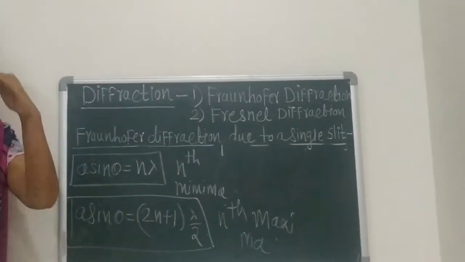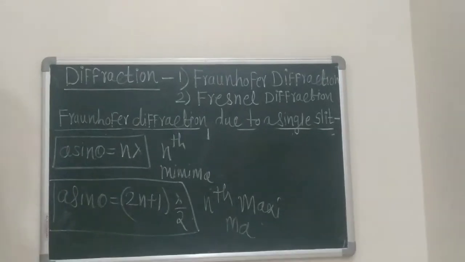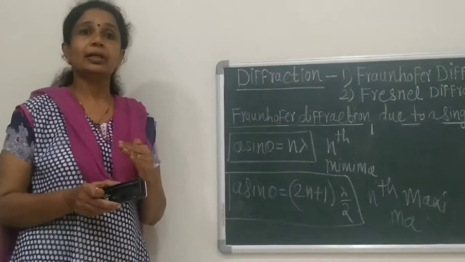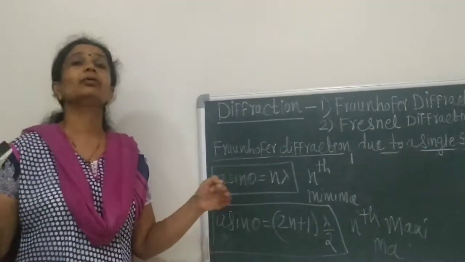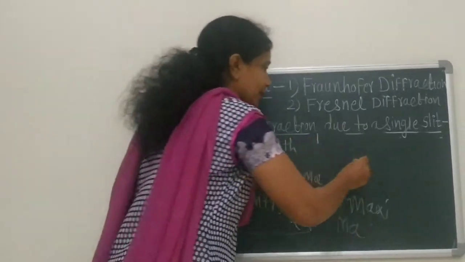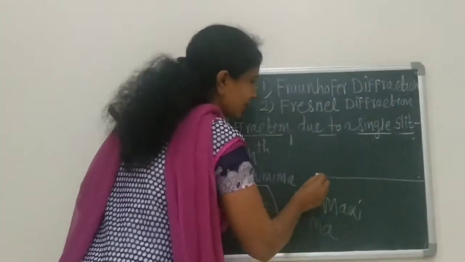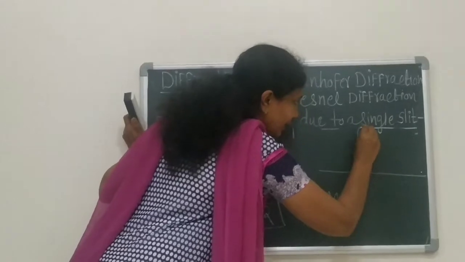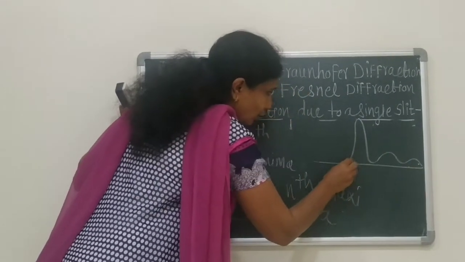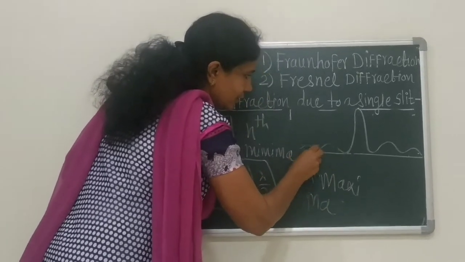So in the overall diffraction pattern, you get maximum intensity at the central point, and then the intensity goes on decreasing. If you see the diffraction pattern, it is like this. Central intensity is higher and then intensity goes on decreasing on these sides and on these sides also.